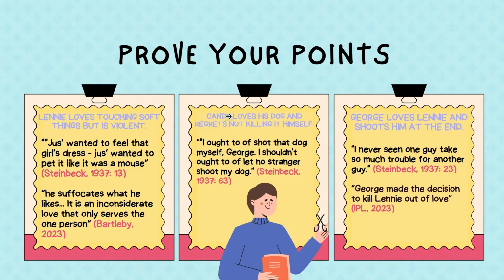Okay, I go into the book. He loves his dog and he regrets not wanting to kill it himself. This part of the novel proves this. "I ought to have shot that dog myself, George, and let no stranger shoot my dog." This was on page 63.